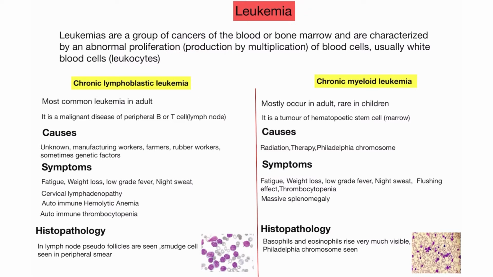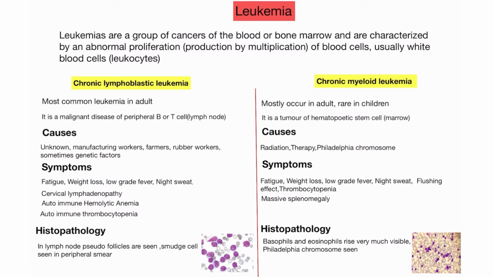In this video I will discuss chronic lymphoblastic leukemia and chronic myeloid leukemia, meaning CLL and CML, and the difference between CLL and CML, because in the previous video I already discussed the difference between ALL and AML. So in this video I will discuss CLL and CML. First of all, the common characteristics.